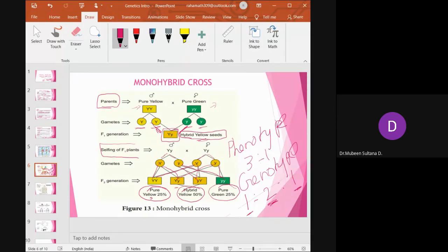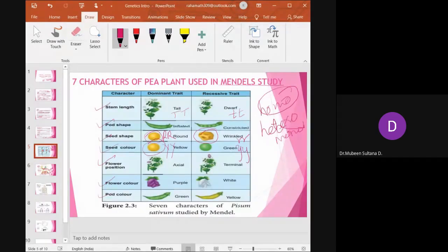Ma'am, I have a tiny doubt. In school, they told that in the 3:1 ratio, three plants would look green and one of them would be yellow. But green is the recessive character, ma'am. How will green be shown? See, I'll go to the previous slide. You can see here in the seed color, the third point: yellow color is a dominant color, green color is a recessive color.